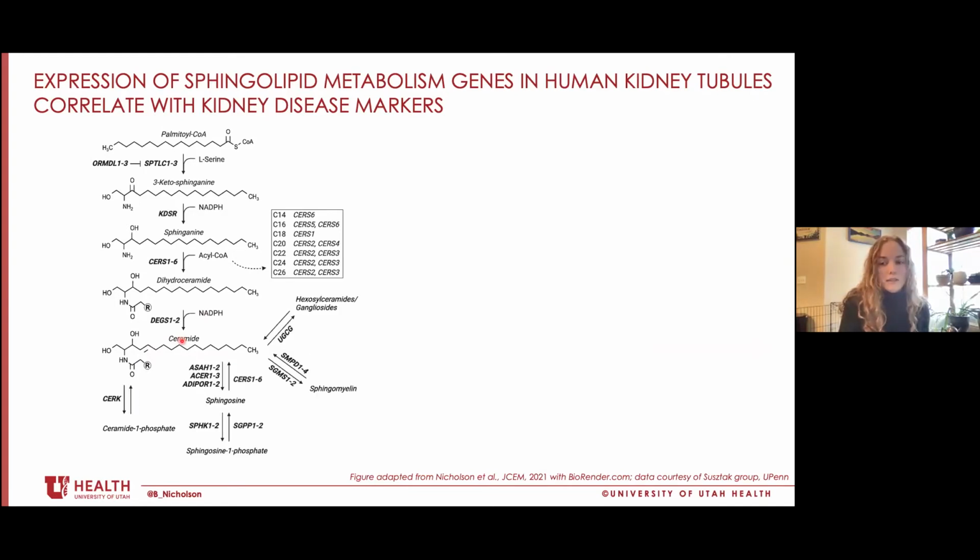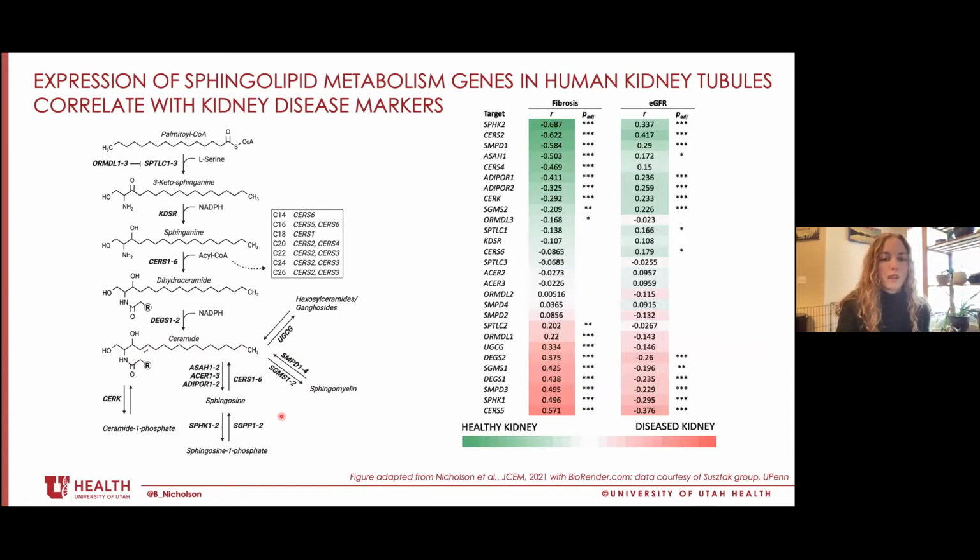So ceramides, as you know, can then be further processed with the addition of head groups to form complex sphingolipids like sphingomyelin and hexosyl ceramides, or they can be degraded by the family of ceramidases or the ceramidase activity of the adiponectin receptors. And in bold text here, I have all of the genes and coding enzymes in this pathway, and you'll see a lot of the same names popping up here on this table.